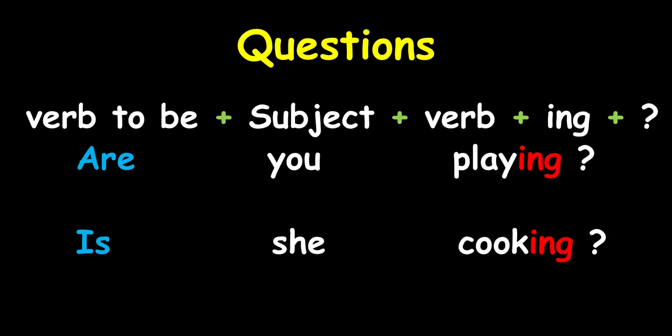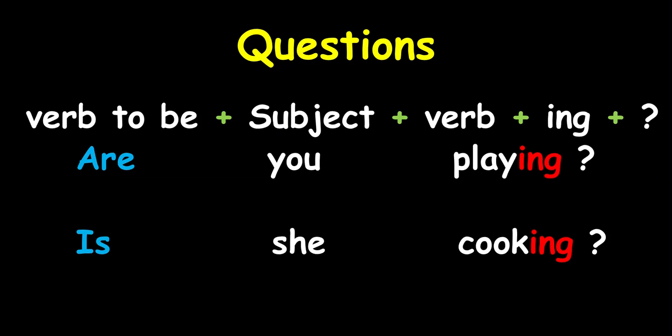An equation, it's the same with the verb to be. We are going to say the same switch. For example, are you playing? Is she cooking, right? Just to know if you are doing the action right now. We always going to make the switch. Así como al inicio hacíamos las preguntas, making the switch, verb to be first, then we are going to use subject, and also the verb with the ing. Siempre el verbo debe de cambiar con el ing. Recuerden que es una acción, esa acción es la que vamos a cambiar.